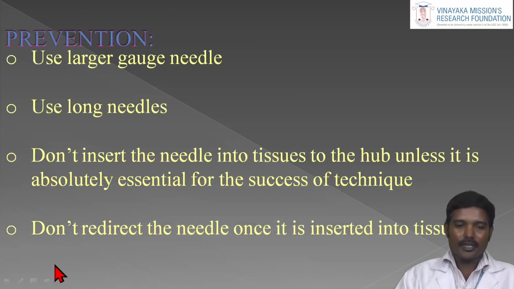So how do we prevent needle breakage? We should use a larger gauge needle and long needles. Don't insert the needle into the tissue up to the hub unless it is absolutely essential, because the hub region is the weakest part. For example, in an inferior alveolar nerve block, we need to go only about 20 to 25 millimeters. If we use a very short needle, we would have to use its full length inside the tissue, and then it may easily break at the hub region. So we want to use a long needle. That is very important.